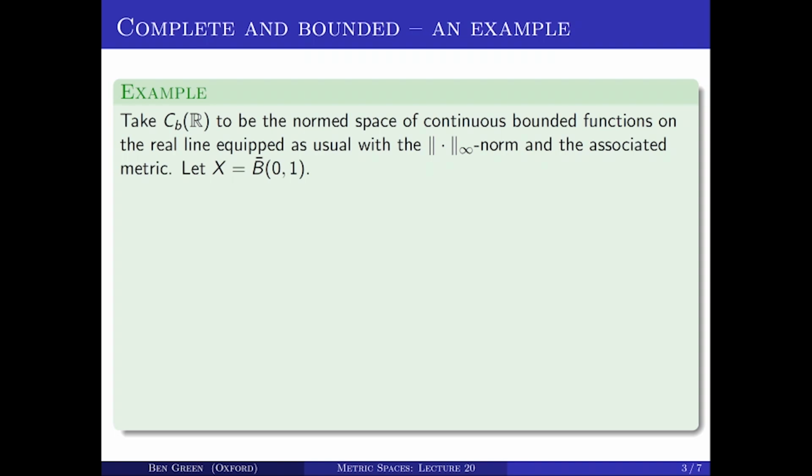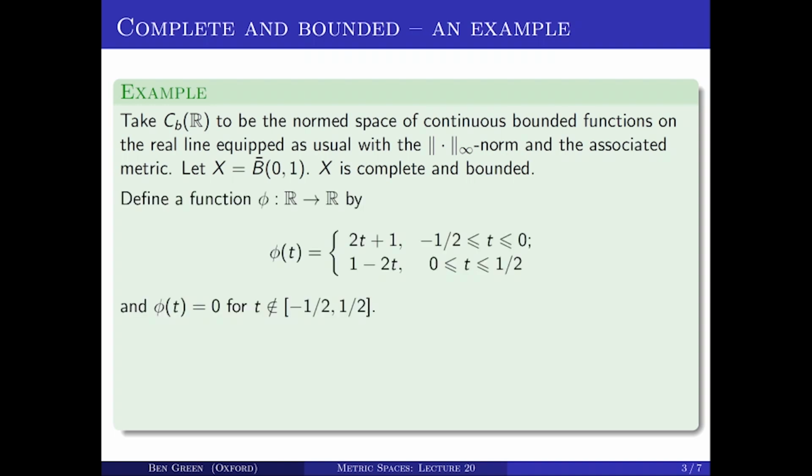I'm actually not going to work in the whole space, I'll just work in the closed unit ball about 0, so the set of all bounded continuous functions whose sup norm is less than or equal to 1. So that's manifestly a bounded metric space. It's also complete, so we've shown that earlier in the course. But I claim that it isn't sequentially compact, and I'm going to show you a sequence of functions in this space that has no convergent subsequence.